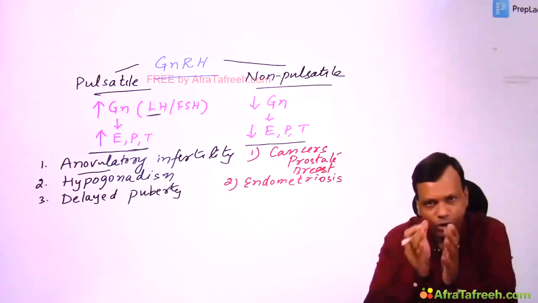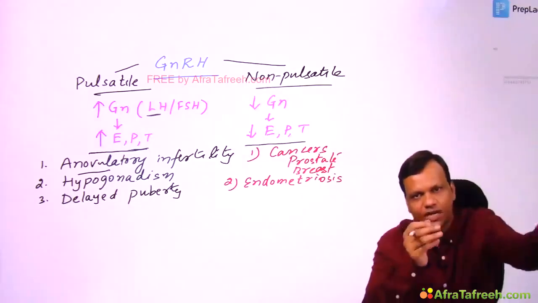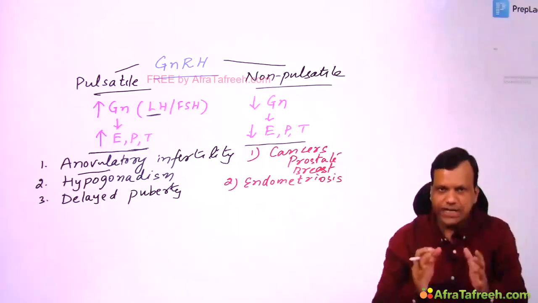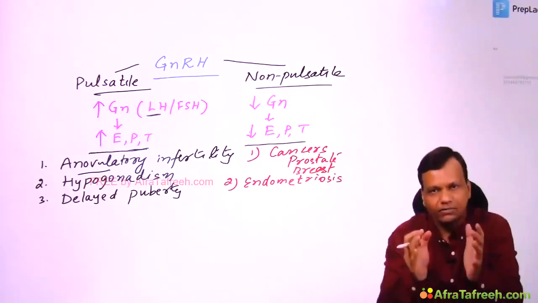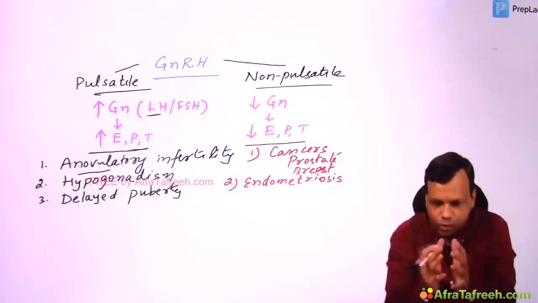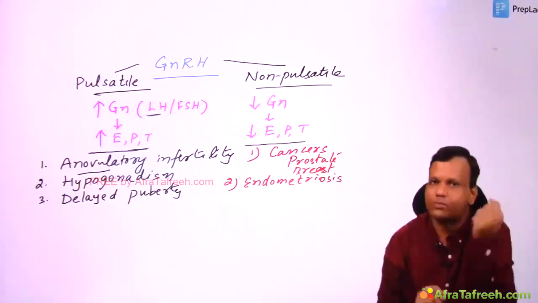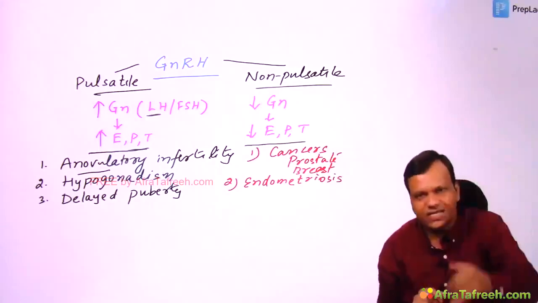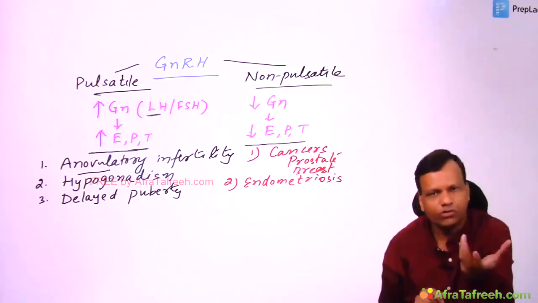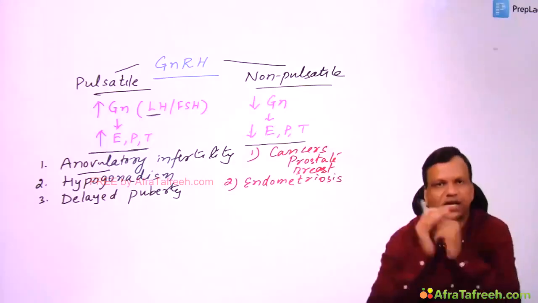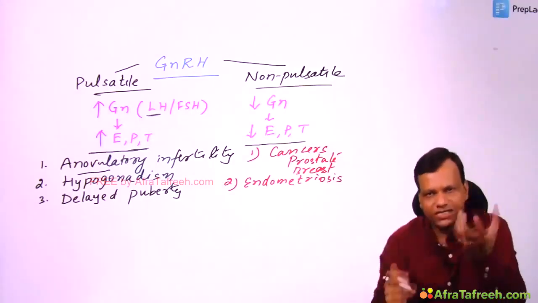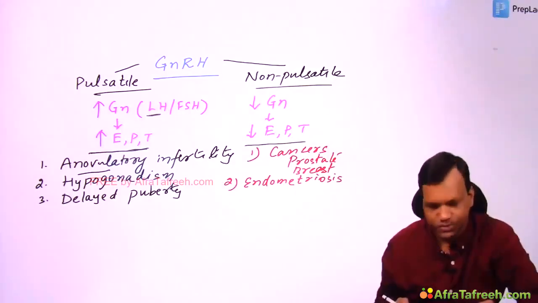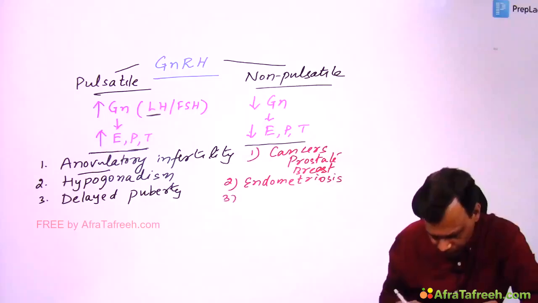But when this endometrium is present at some other place like the ovary, do not forget that it is endometrium. So whenever estrogen comes, it tries to grow. But space is not there. So it tries to grow, but space is not there. That causes all the problems. So if we decrease estrogen, it will not try to grow, so symptoms will stop. So we can use GnRH agonist in a non-pulsatile or continuous manner to decrease the symptoms of endometriosis. Okay. Then opposite to delayed puberty, precocious puberty.